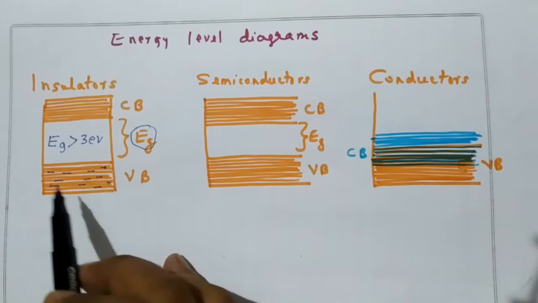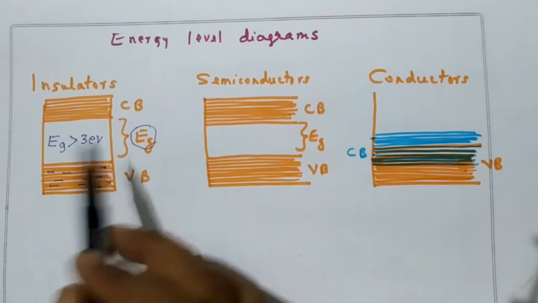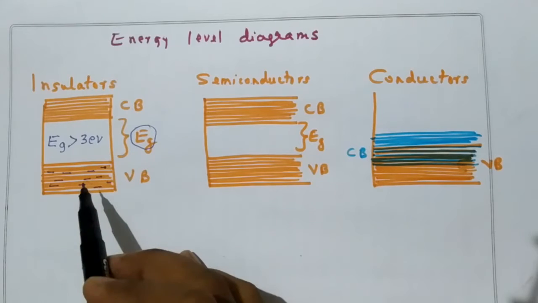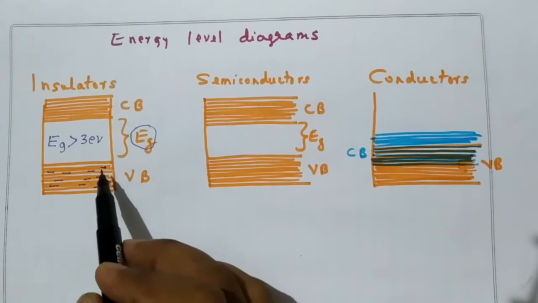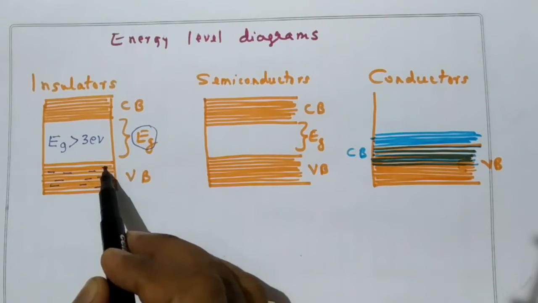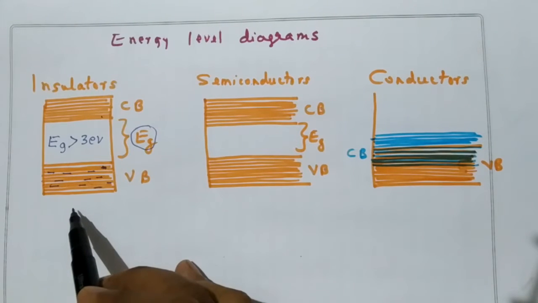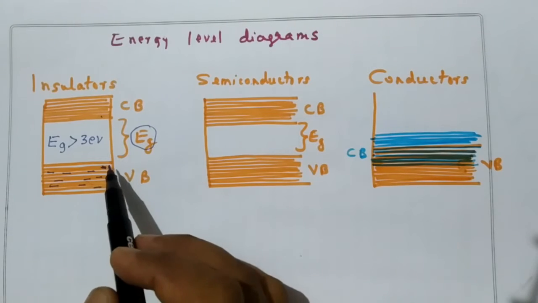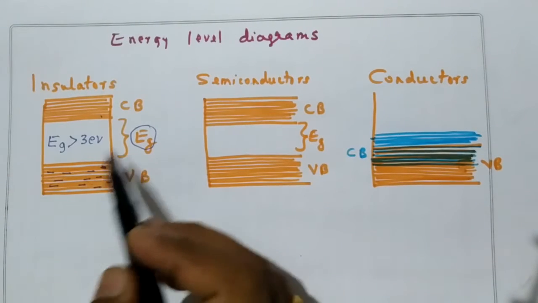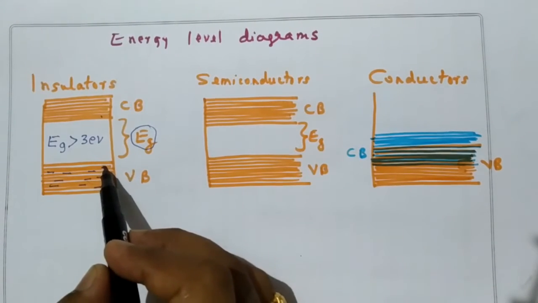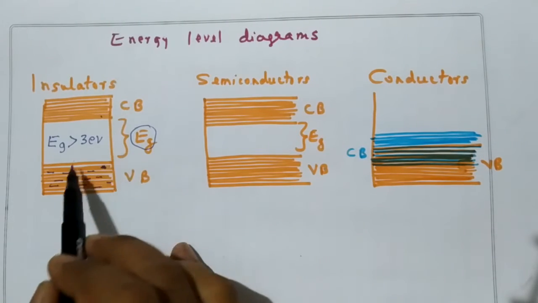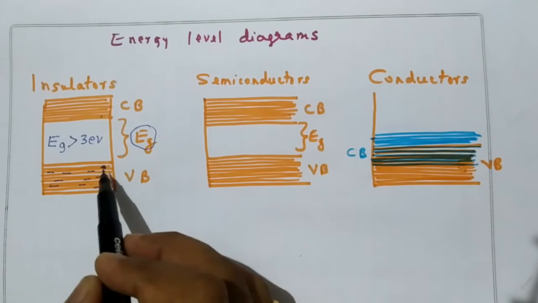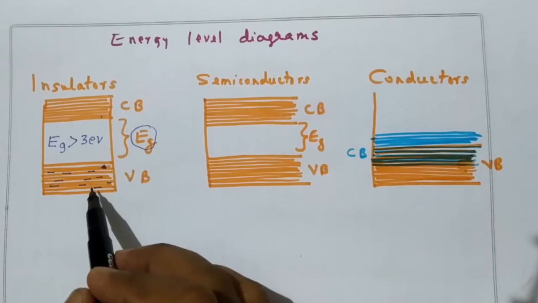Now what is the source of energy? We heat it, let us say. Now when we heat it, the energy will be more. But that energy is not sufficient for these electrons to go to the conduction band. Now if we overheat, what will happen? You take wood, it will burn out. Instead of electrons going from the valence band to the conduction band, the material itself will spoil. Say plastic, it will melt instead of electrons going from the valence band to the conduction band.